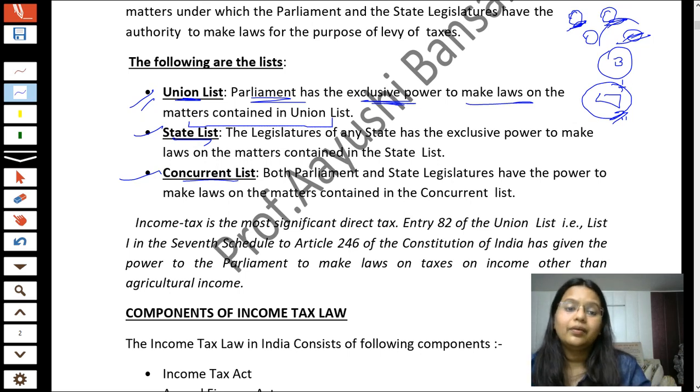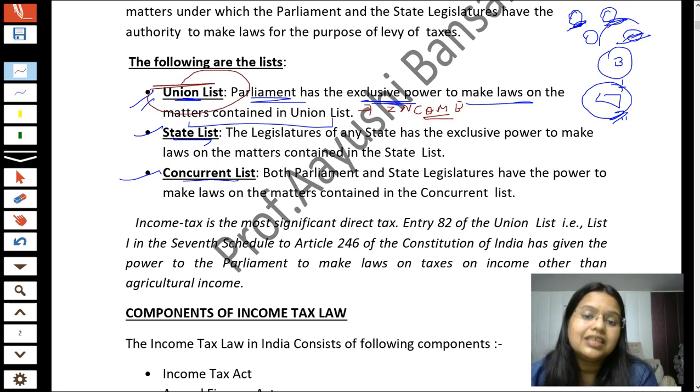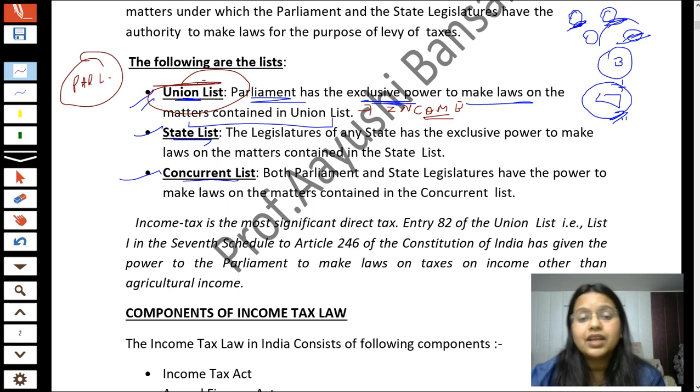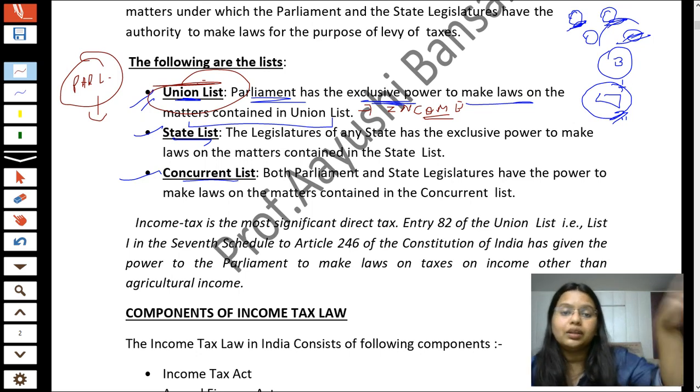And students, luckily, our income tax matter is also contained in this union list. That's why parliament has the only power to make laws on income tax. Okay, no state government can make any law on the matter of income tax.